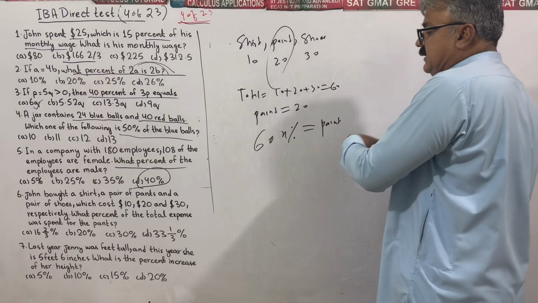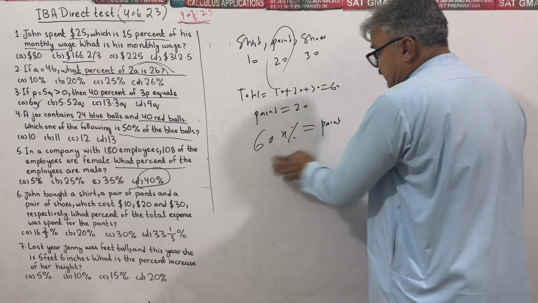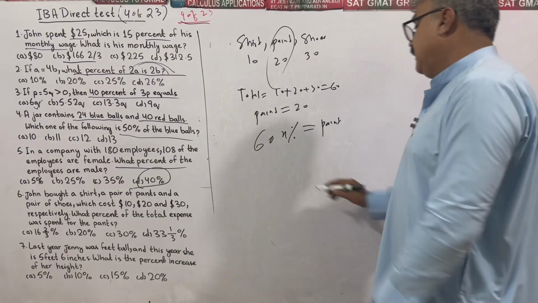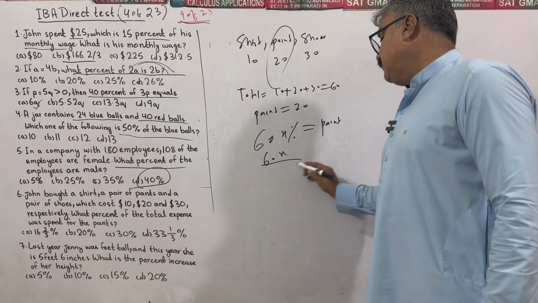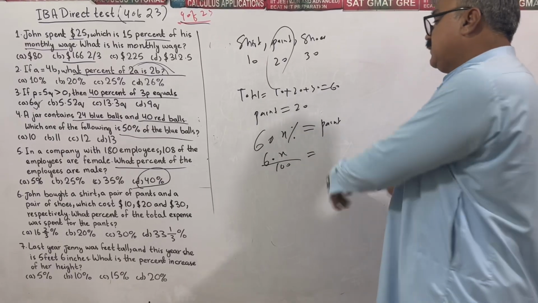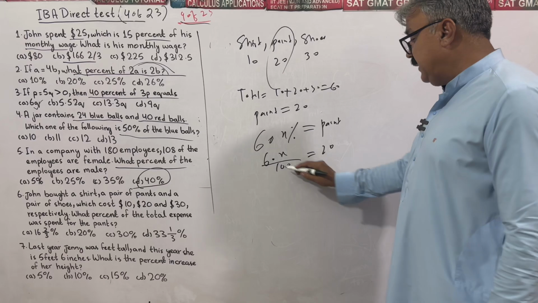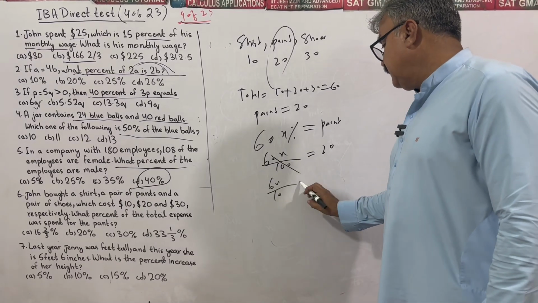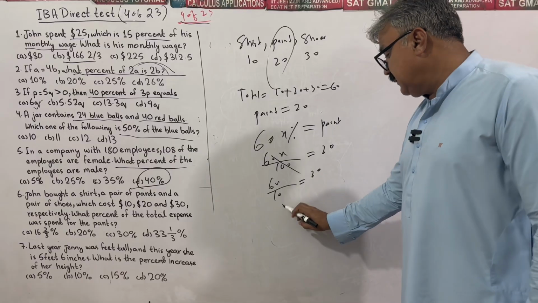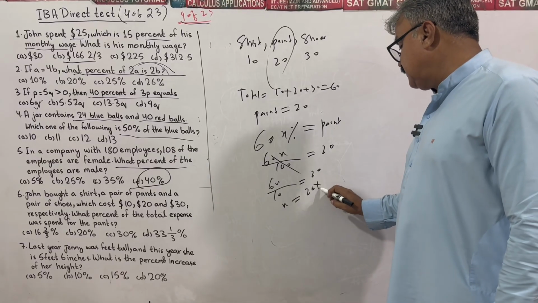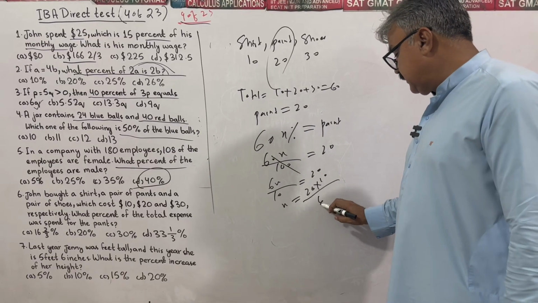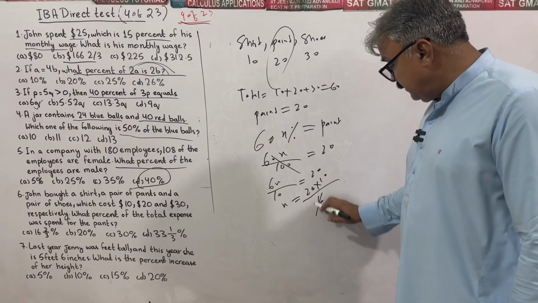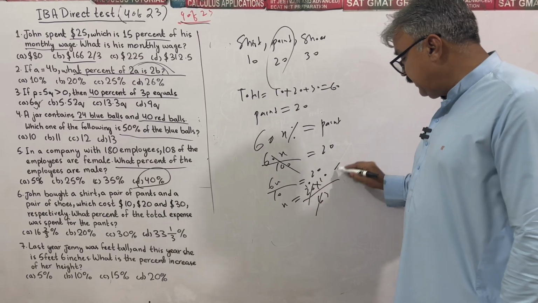Total expenses are 60. x% of 60 is equal to expenses on pant. 60x, remove percent sign, divided by 100, equals the price of pant, 20. Cancelled out, I have 6x over 10 is equal to 20, or x is equal to 20 times 10 over 6. Applying table of 2, it's 3.